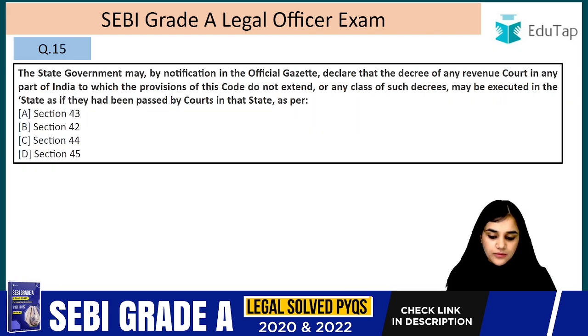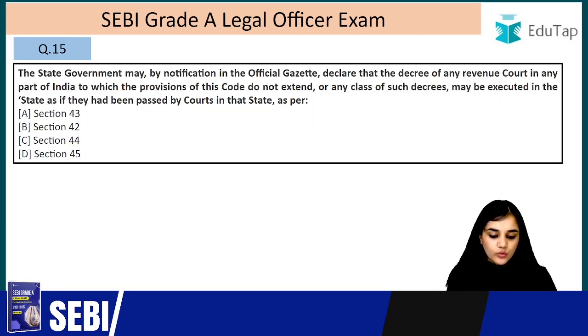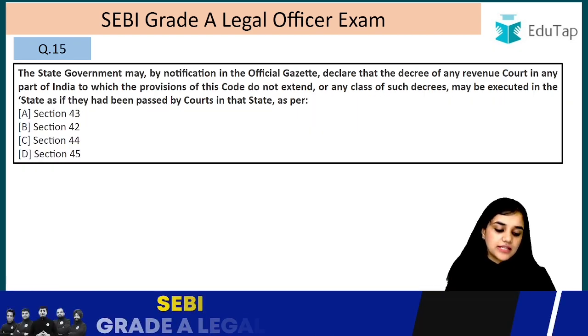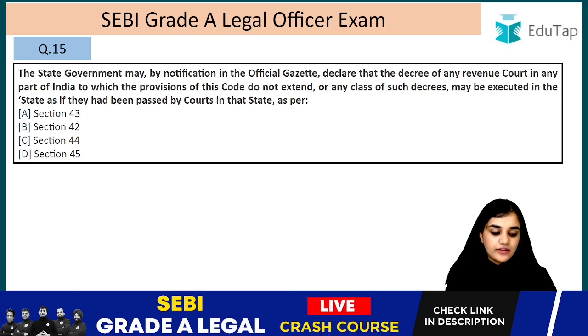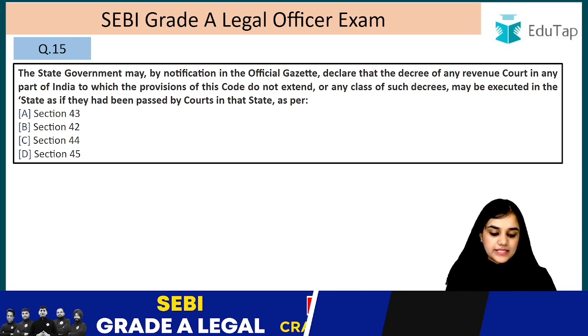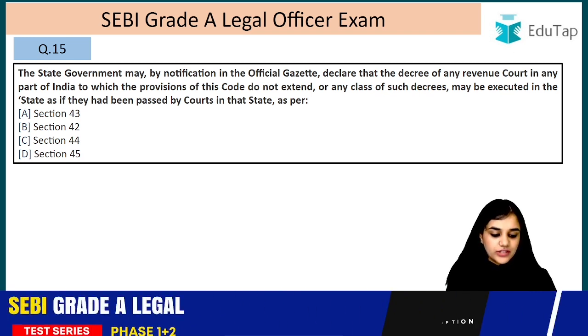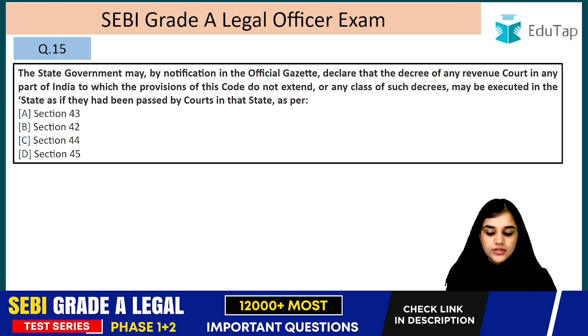Question number 15. The state government may by notification in the official gazette declare that the decree of any revenue court in any part of India to which the provisions of this code do not extend, or any class of such decrees, may be executed in the state as if they had been passed by the court in that state. This is section 44, right?